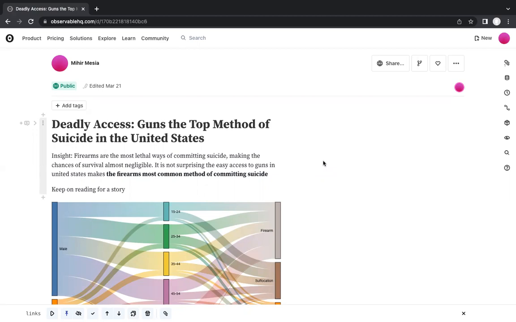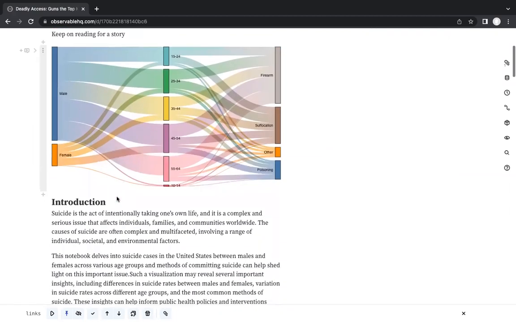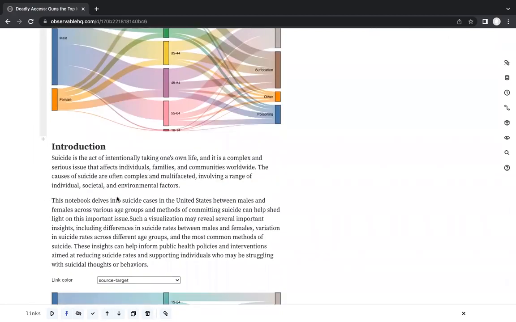So today I created a visualization on suicides in the United States. I tried to do a visualization based on genders, different age groups, and the methods of committing suicide. Suicide is an act of intentionally taking one's own life, and it's a complex and very serious issue around the world that affects families, individuals, and communities.